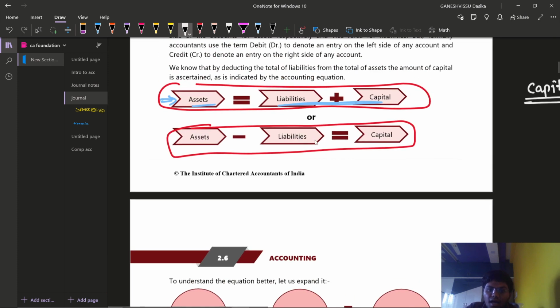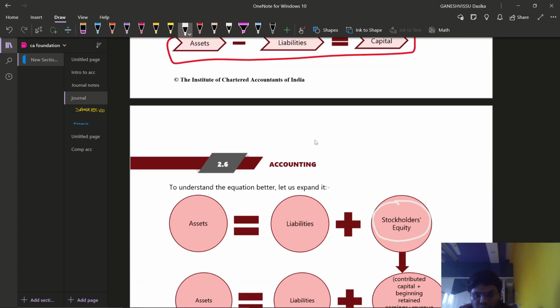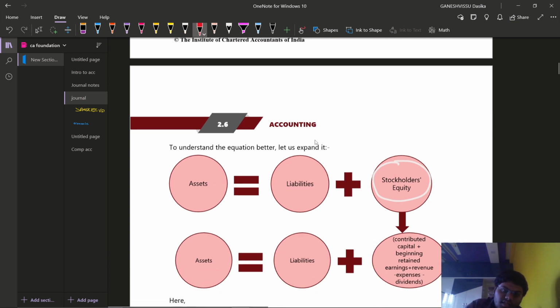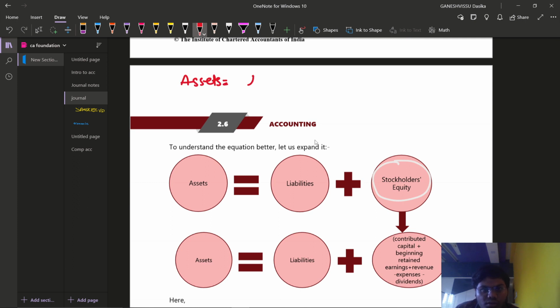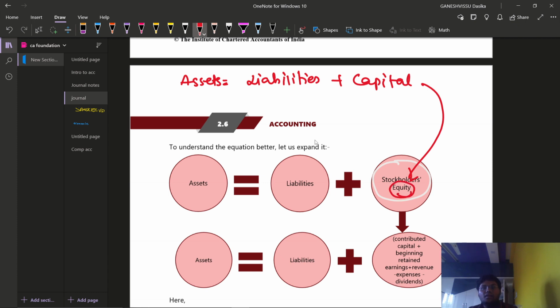Therefore, the capital is again classified into stockholders equity. You can see here, what is our equation now? Assets is equal to liabilities plus capital, right? Then the capital is treated as stockholders equity, capital and preference capital. Usually when we deal with capital in our accounts, equity capital is mostly used, so it has been replaced with stockholders equity, that means equity share capital.